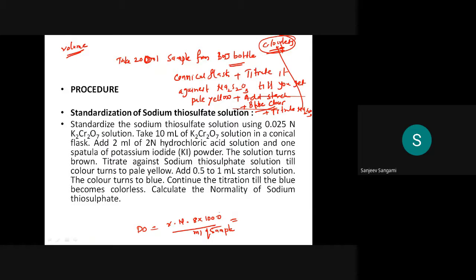Then the normality: if you have used 0.025 normal sodium thiosulfate, Na2S2O3, then substitute the value here: V into 0.025 normal, into 8000, divided by 200 ml sample.